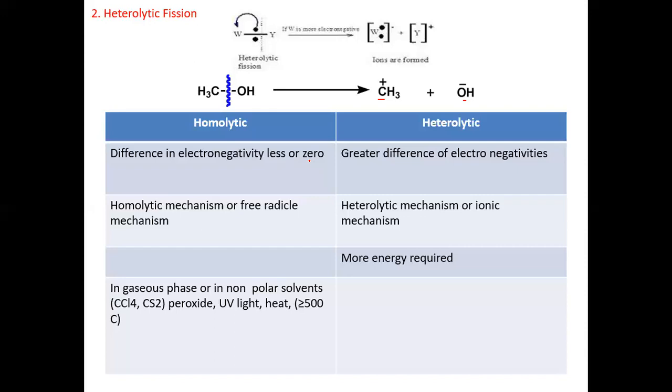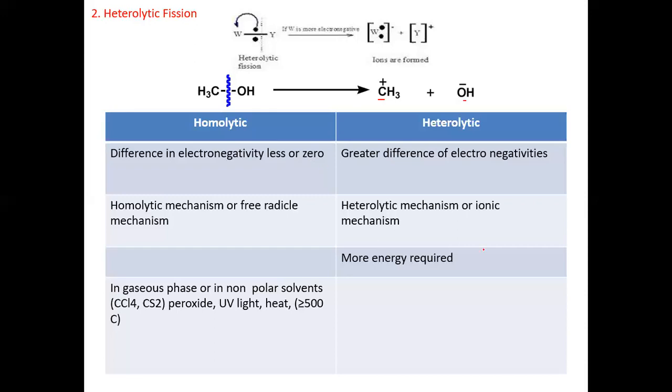And in heterolytic, there is a greater difference in electronegativities. Next point, homolytic cleavage takes place by a homolytic mechanism, which we call the free radical mechanism. Heterolytic cleavage takes place by a heterolytic mechanism, which we call the ionic mechanism.